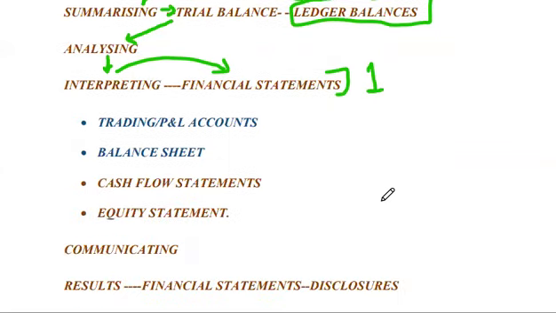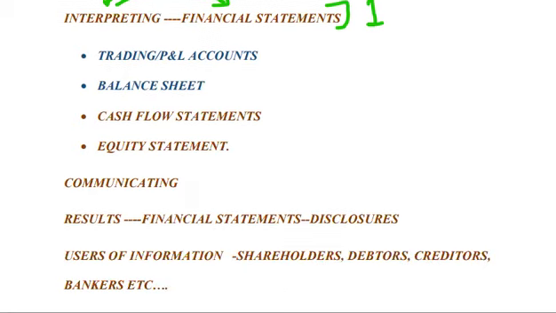So financial statements include the trading and P&L accounts. It's actually two accounts, and we prepare them in an integrated way, so we call it by a single name, trading P&L accounts. Then the balance sheet, showing assets and liabilities, is a statement of the financial position. Cash flow statements deal with the different cash inflows and outflows. And the equity statement deals with the capital and drawings, or whatever deals with the investment of the owners.